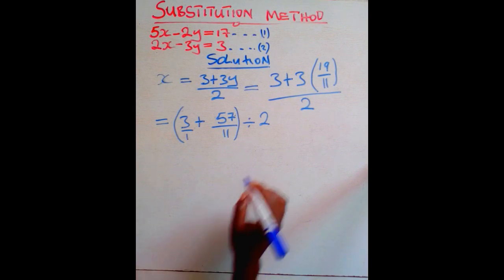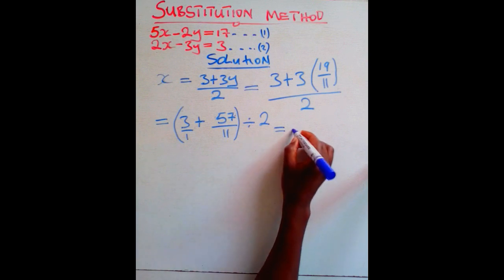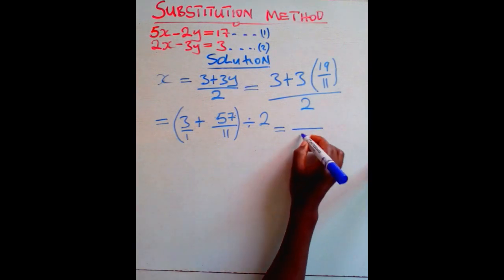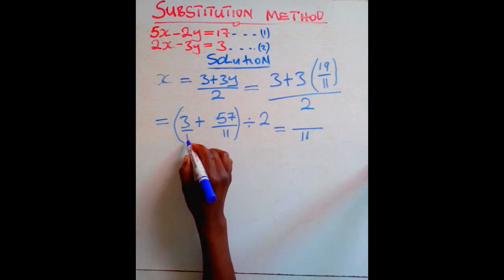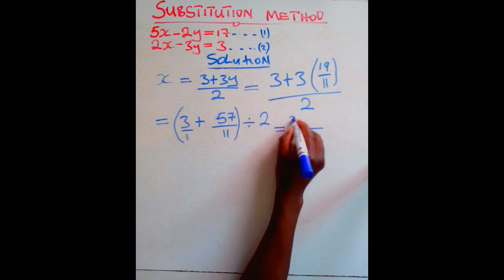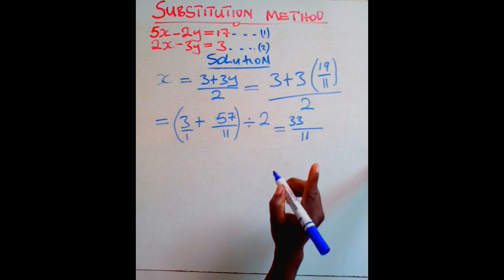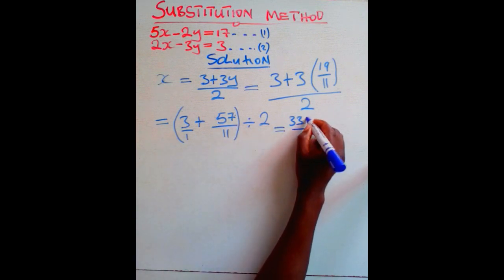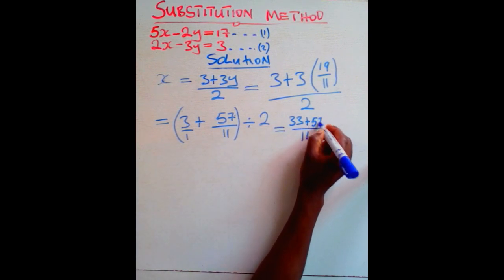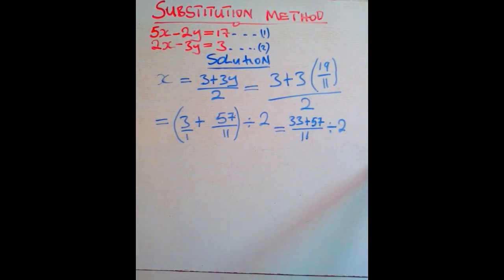Then from this point, what are we going to do? This is going to be equal to the common denominator. The lowest common denominator is 11. 1 into 11 is 11. 11 times 3 will give us 33. 11 into 11 is 1. 1 times 57 will give us 57. Then divide by 2 like that.